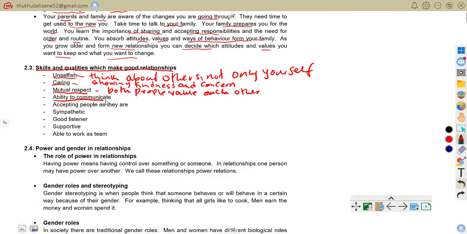Ability to communicate. This is what we're trying to say: expressing thoughts clearly and listening well.